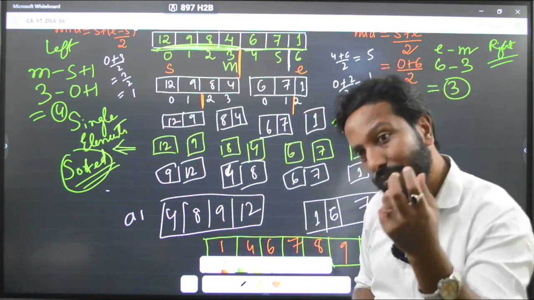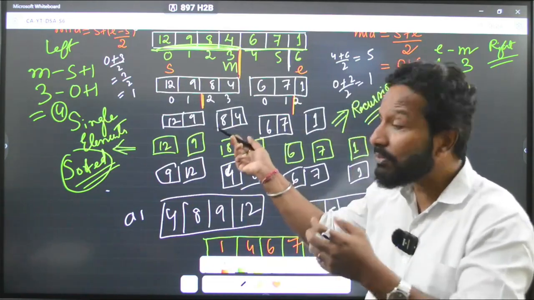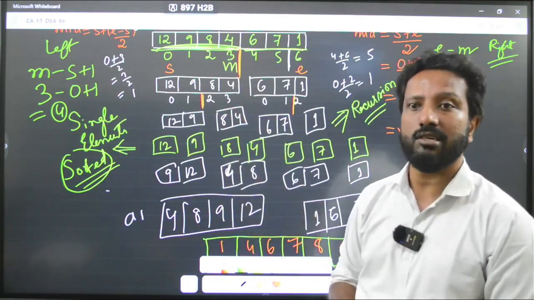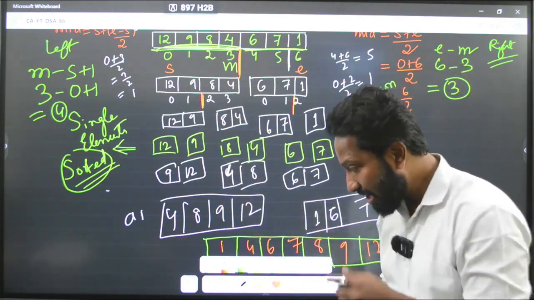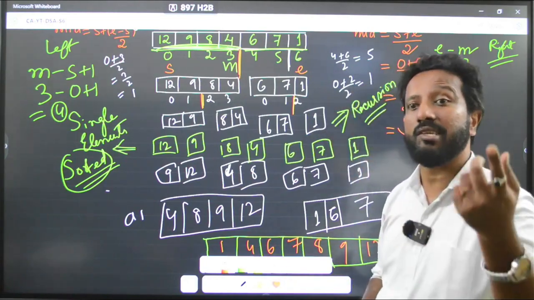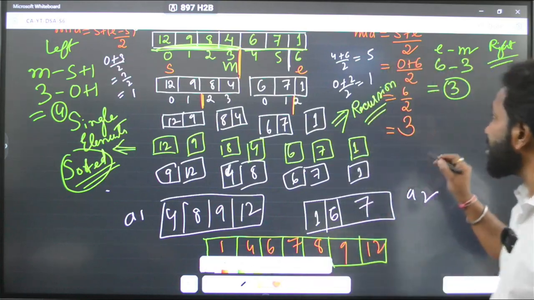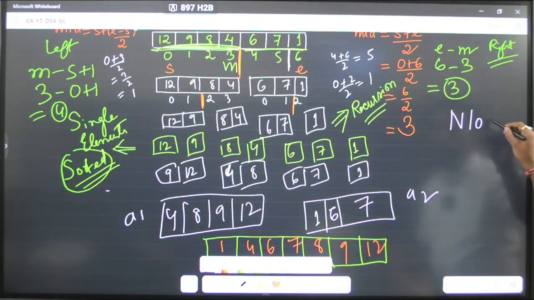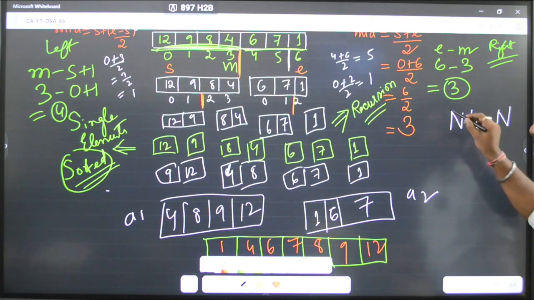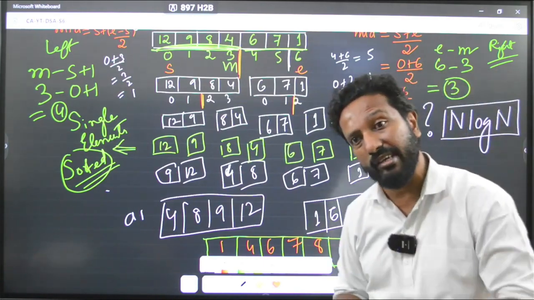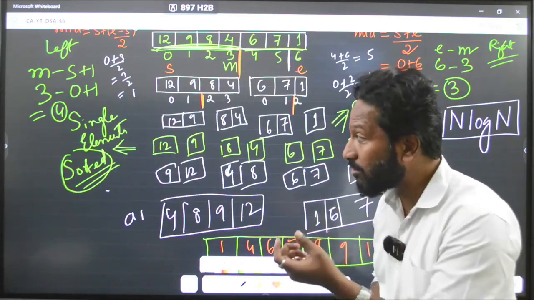So this you have to remember, because this will be passed to the same function to break it down using recursion. Okay? Now the point is, what is the time complexity here? Most of you might be knowing that the time complexity is actually n log n. But the point is, many interviewers ask this question as to why is it n log n. So now I will just tell you why it is.